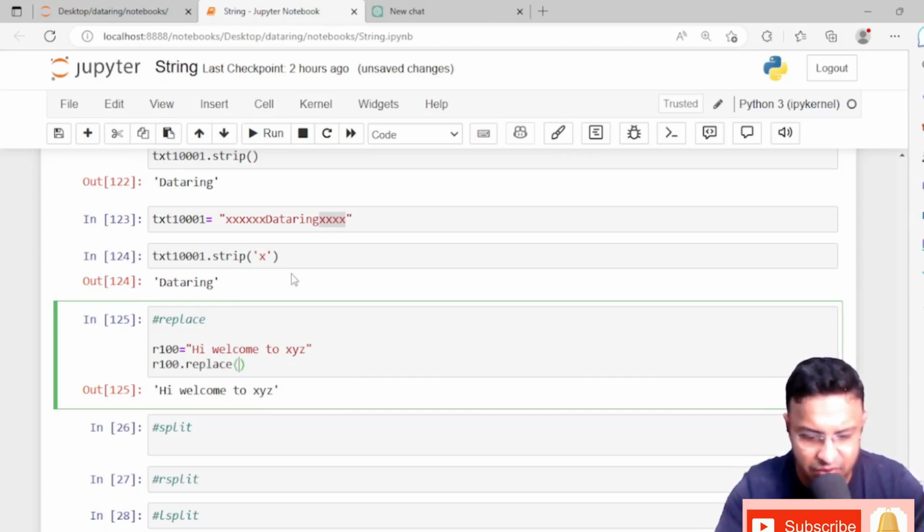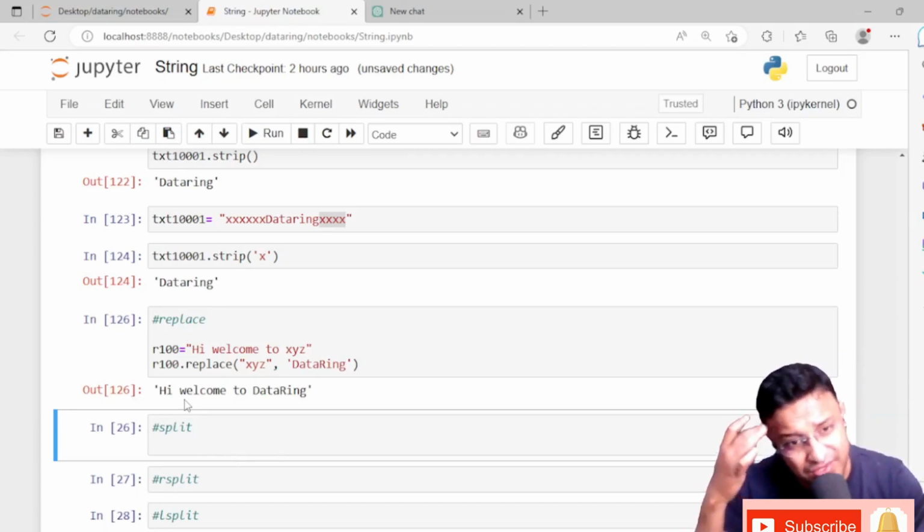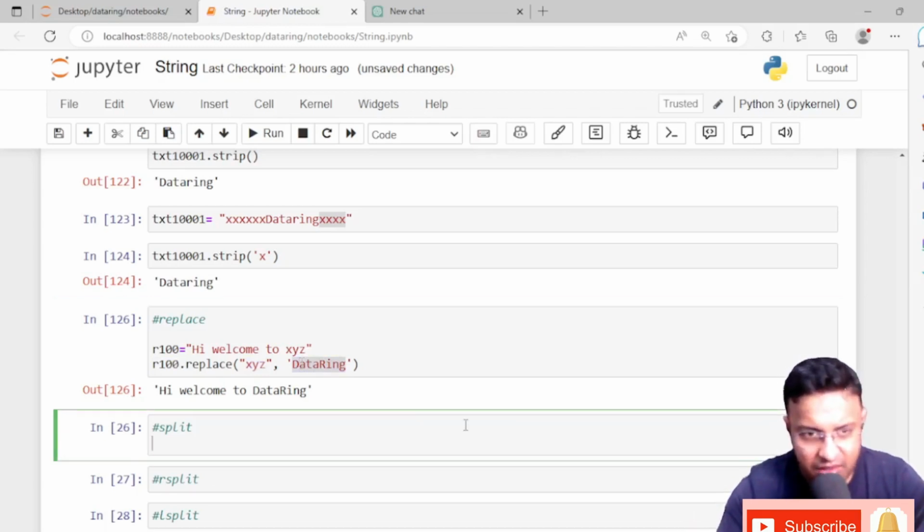replace. Okay, what xyz, the value that comes first is what you want to change, and the next value, with what. It should be DataRing, and just see, it changed, right? So how does replace work? It takes two arguments. First is the variable name of your string, then dot, then replace, then the two arguments. The first argument is the old value, and the second argument is the value you need to change it with. That's all.